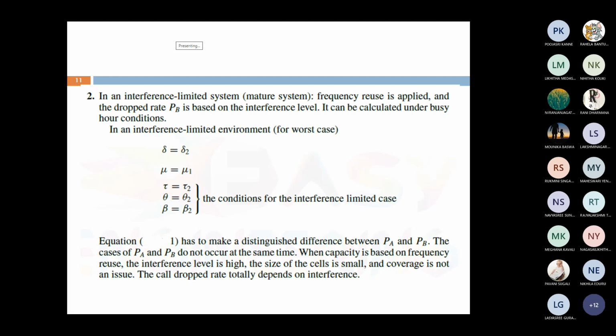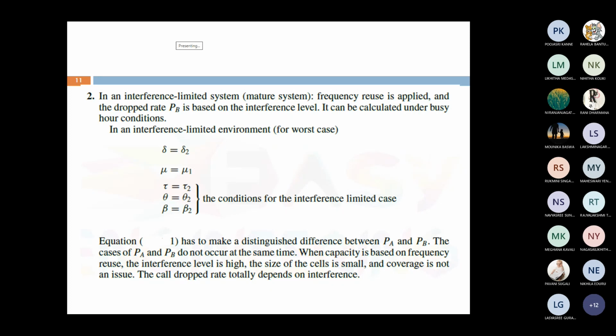Similarly, case 2 is the interference limited system. For this system we must apply frequency reuse, because only when applying frequency reuse do we know whether co-channel interference occurs or not. That's why for the interference limited system we use frequency reuse, and the dropped call rate is now called PB. PA is the noise limited system and PB is the interference limited system. Then calculate PB by substituting delta equal to delta 2, mu equal to mu1, tau equal to tau 2, theta equal to theta 2, beta equal to beta 2. Substitute in the x value, calculate the x value and substitute in the PB equation, then calculate the PB value.